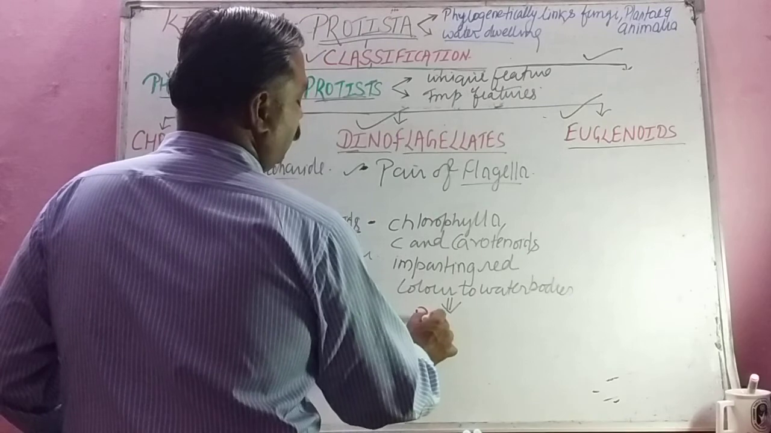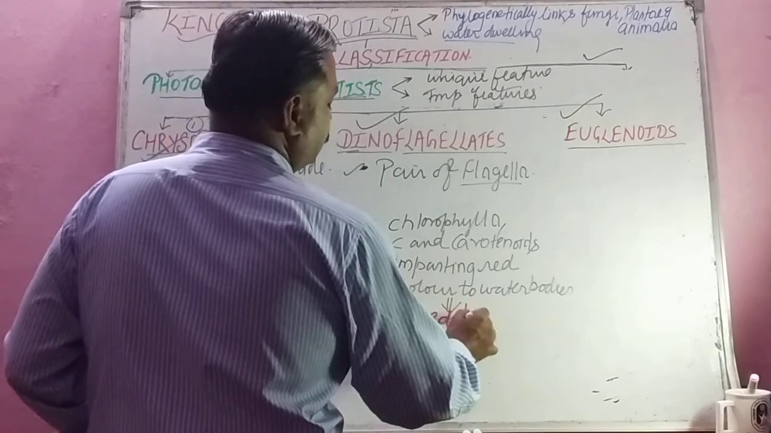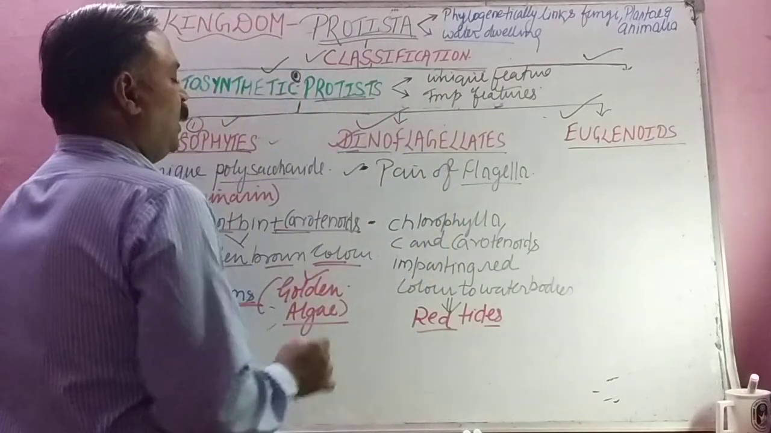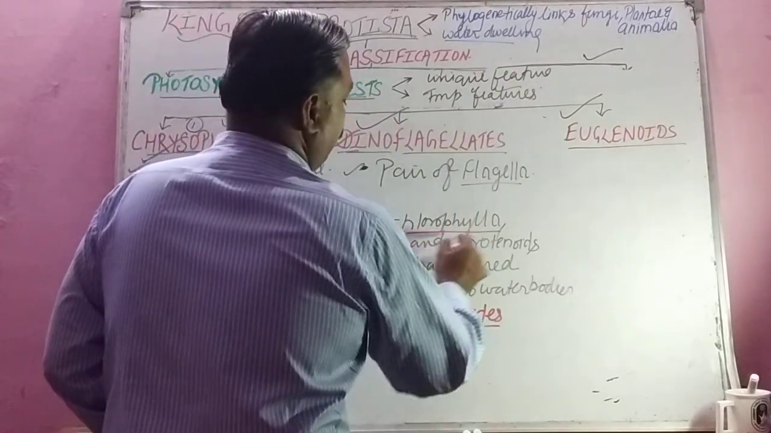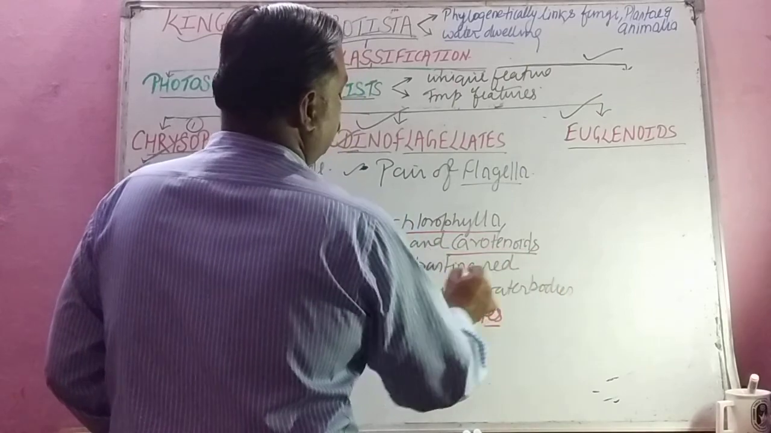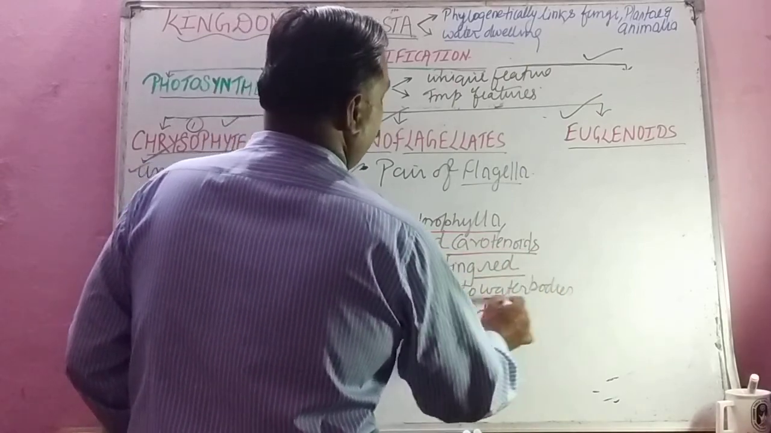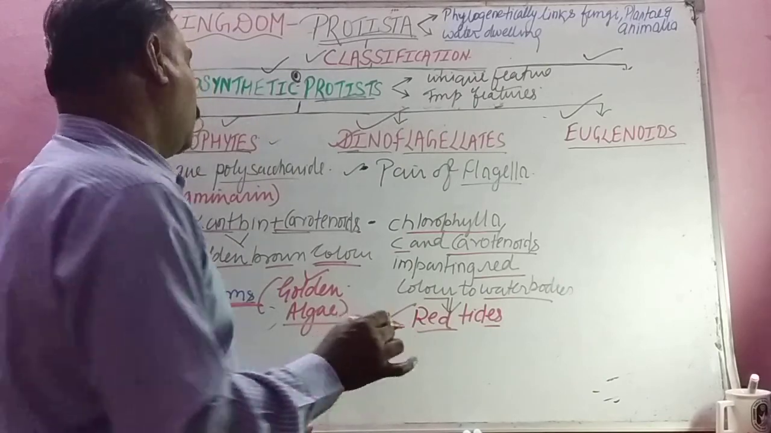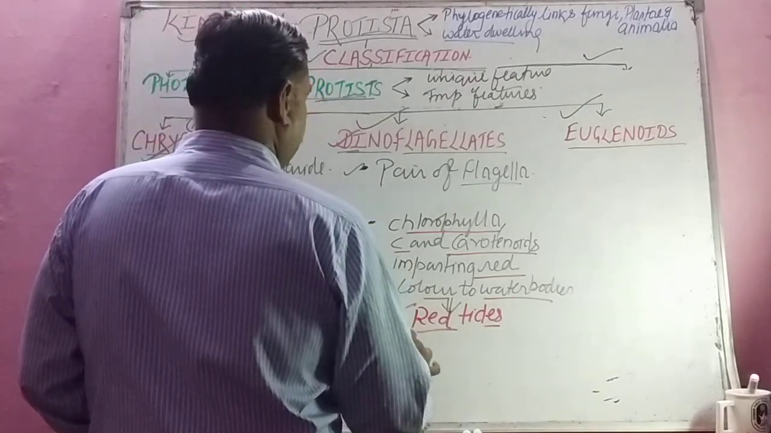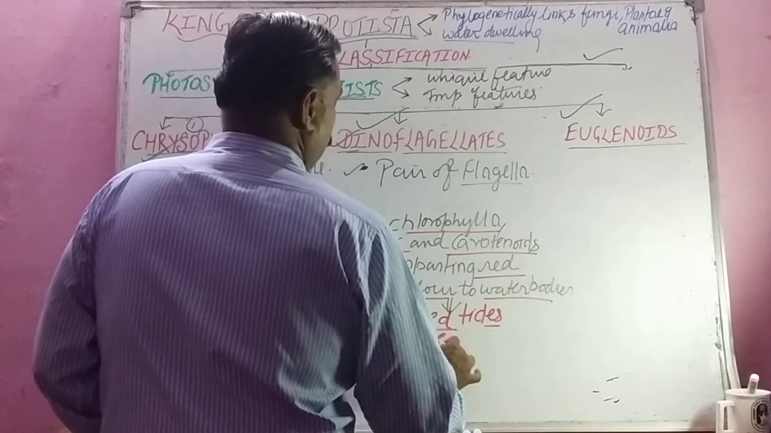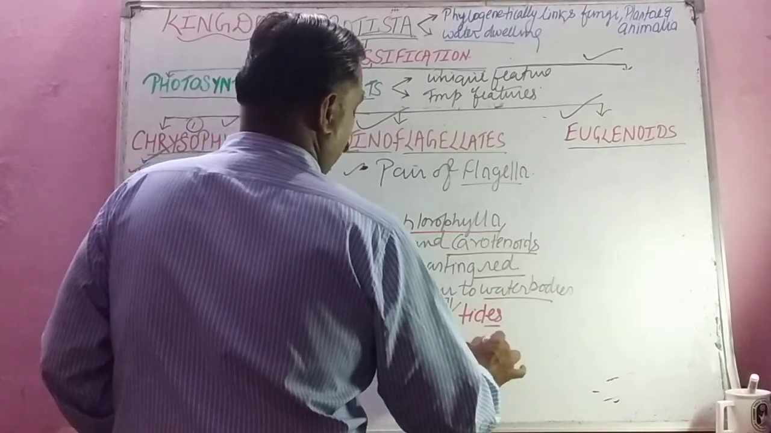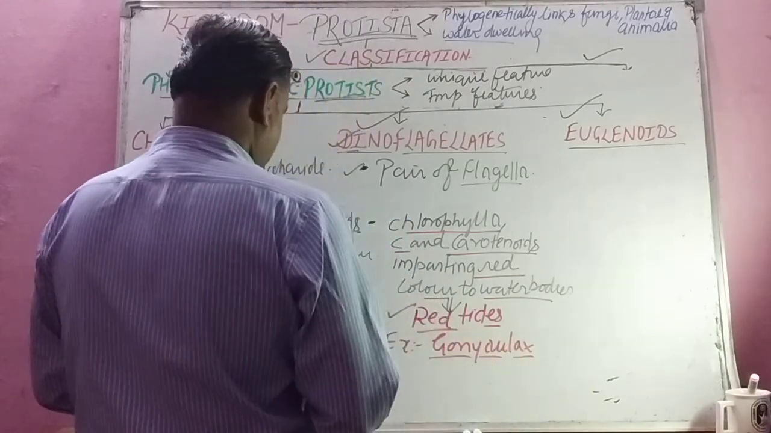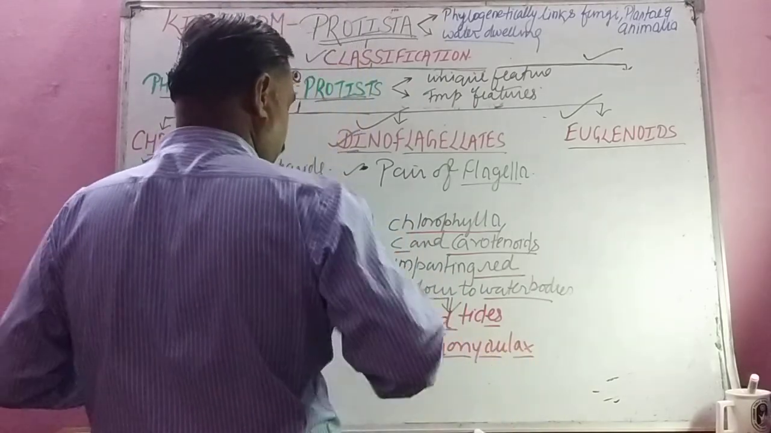This is very important for your NEET exam. Red tides are related to what, student? Dinoflagellates. Why? Due to presence of chlorophyll A, C and carotenoids, it imparts red color to the water body. So it is called red tide. Very, very important for your NEET examination. And the popular example is Gonyaulax. And second example, student, is Gymnodinium.